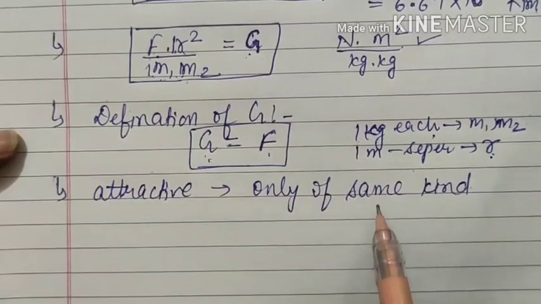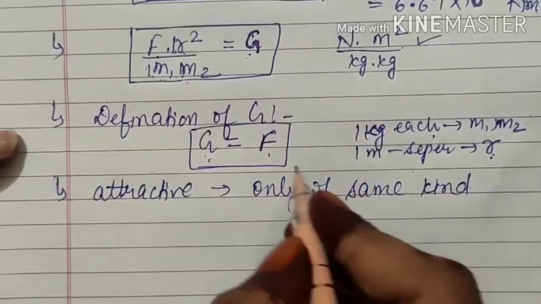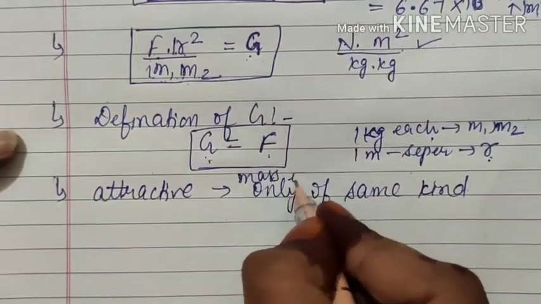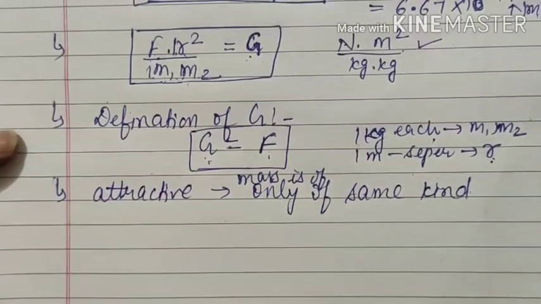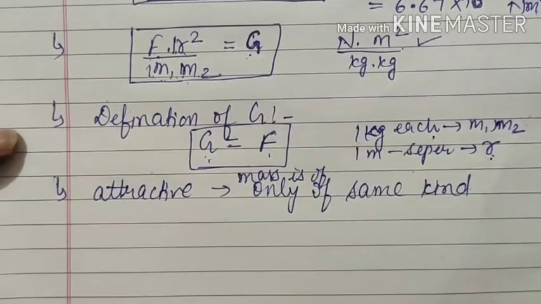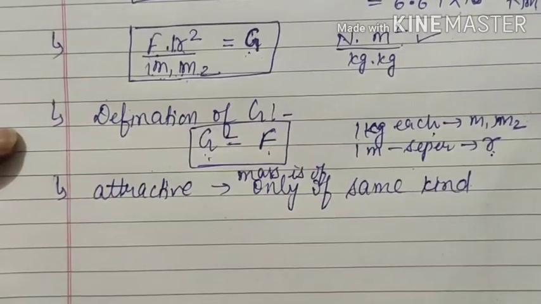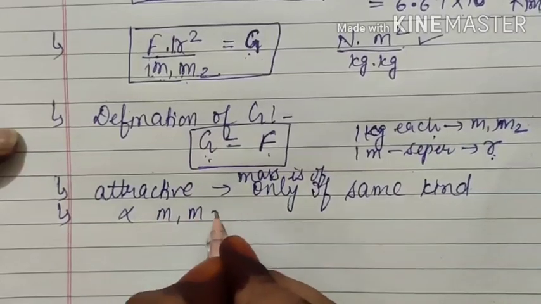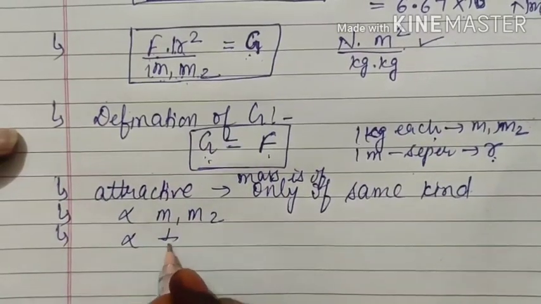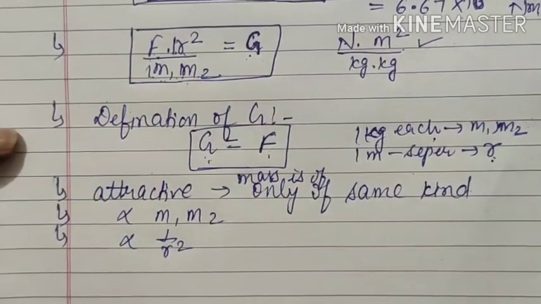The reason is this one only, that the mass is of only one kind. So it is always positive and finally it will always be attractive. There is no possibility of repulsion. Okay. Next thing, it is directly proportional to masses. Next thing, inversely proportional to the square of the distance between them.